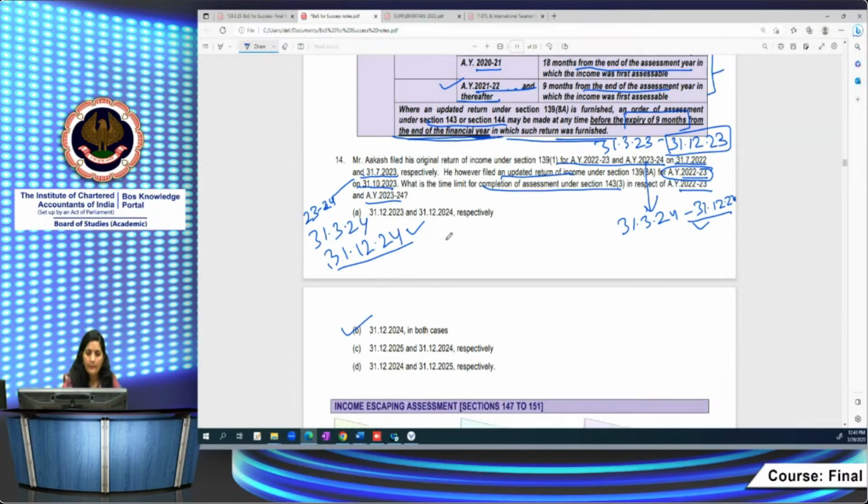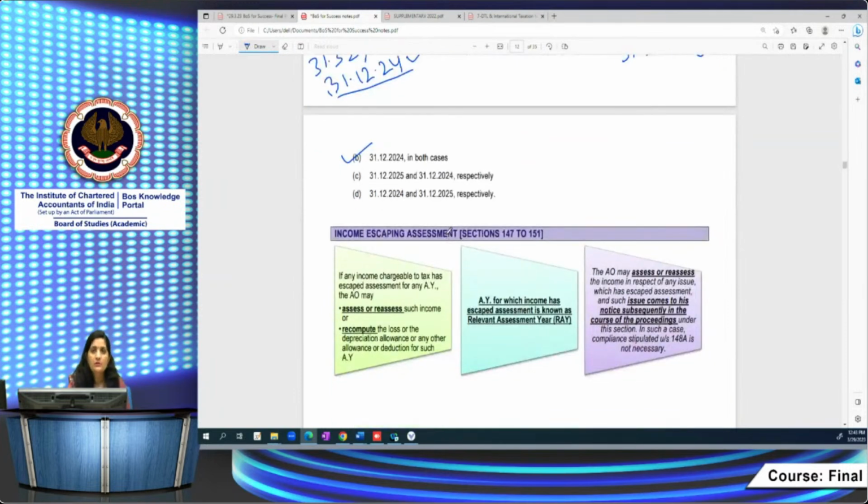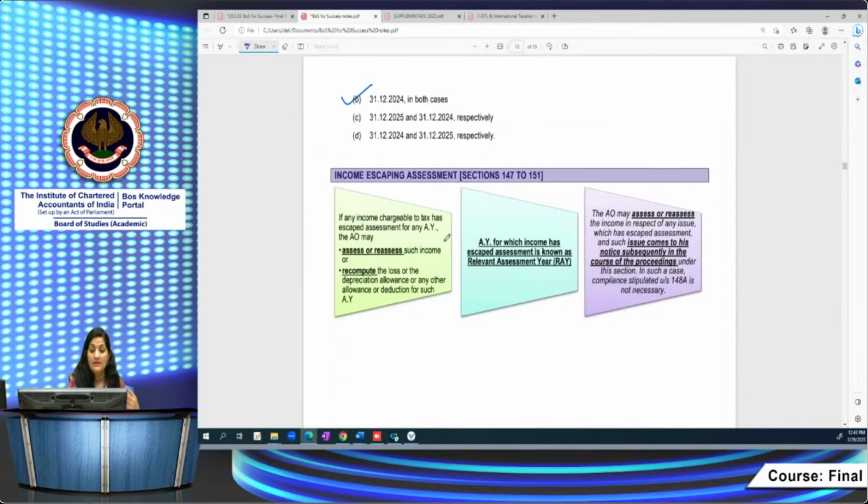Now another important provision in the assessment process is income escaping assessment. By the Finance Act 21, the whole assessment procedure was replaced and a new procedure was inserted for doing the assessment, income escaping assessment. The search assessment also is brought into these sections itself. So if a search is conducted, then also you have to do the assessment under section 147 or 151.